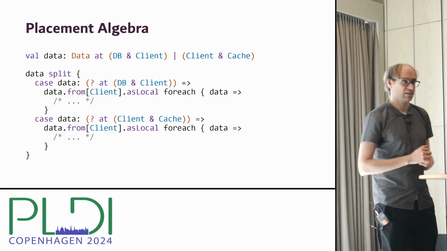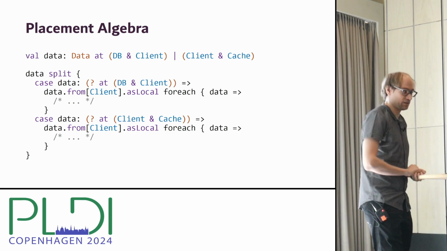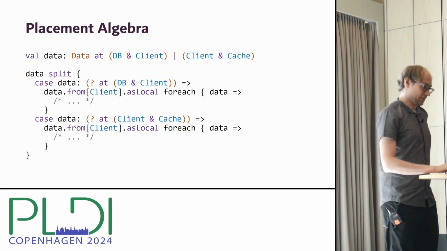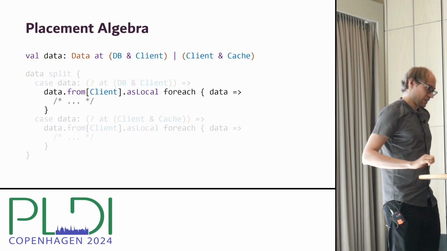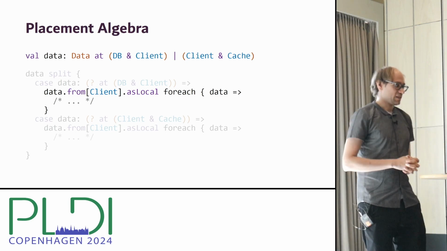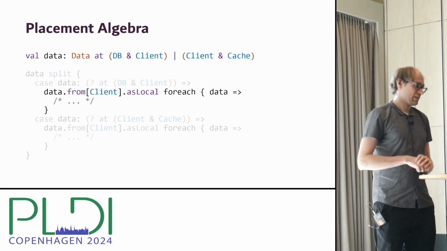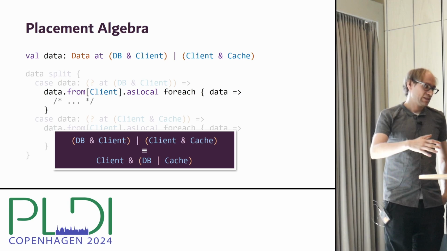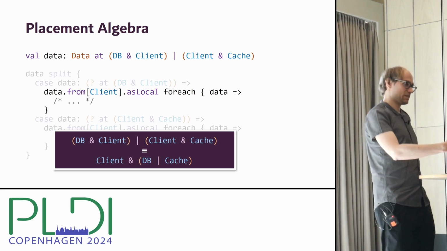But also in the second case, we want to project the value to the client peer. So this means we have to duplicate this logic of projecting and retrieving the value in both cases. Instead, what we want to write is just the projection to the client peer and then access the value from that peer. And this could be possible in a type system that can reason about placement algebras.